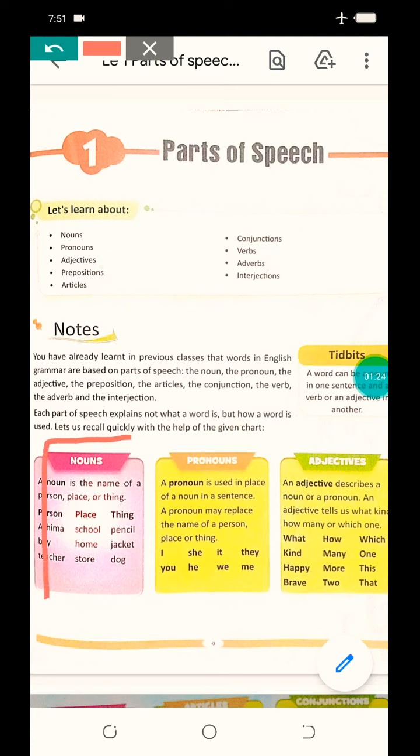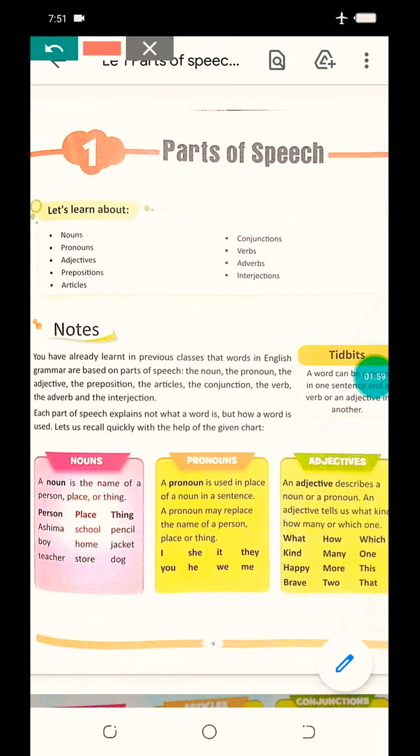The first chart is about noun. What is noun, beta? A noun is the name of a person, place or thing. As person, you can see the name of person. What is given here? Ashima, boy, teacher. And name of place is given here: school, home, store. Name of thing is given here: pencil, jacket and dog. These are all name of place, thing and person.